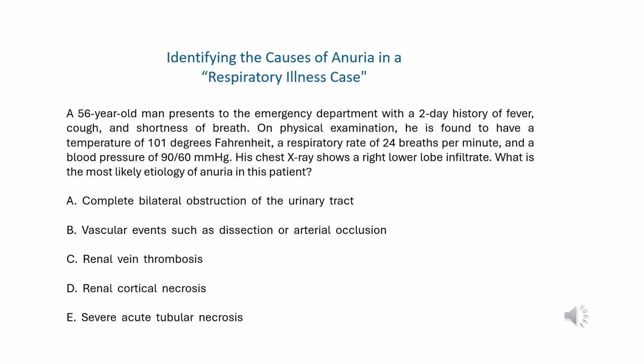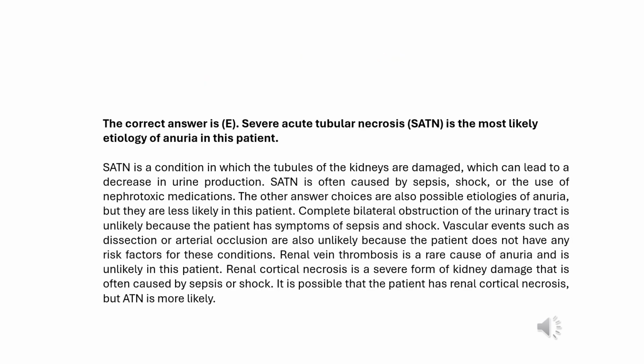We have several options. A. Complete bilateral obstruction of the urinary tract. B. Vascular events such as dissection or arterial occlusion. C. Renal vein thrombosis. D. Renal cortical necrosis. E. Severe acute tubular necrosis. Let's go through each of these options and discuss their likelihood based on the patient's presentation.